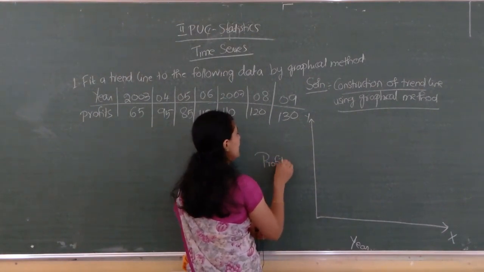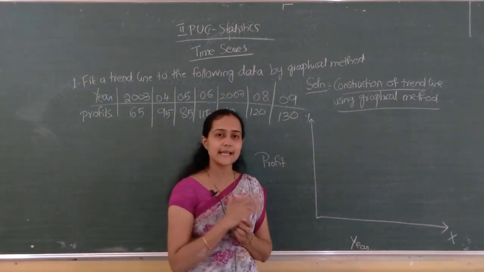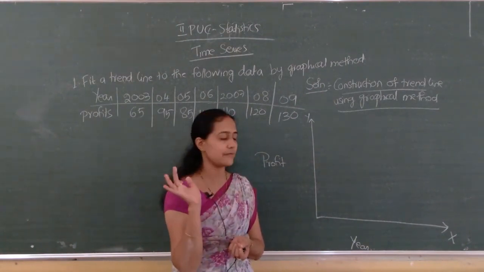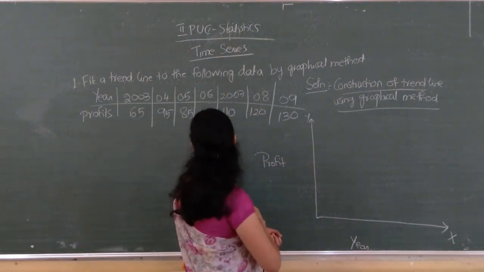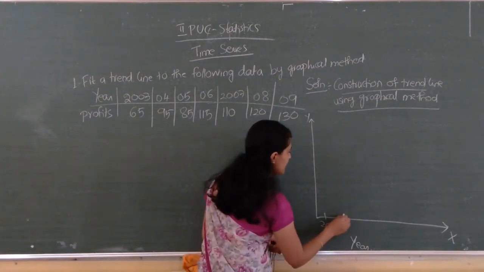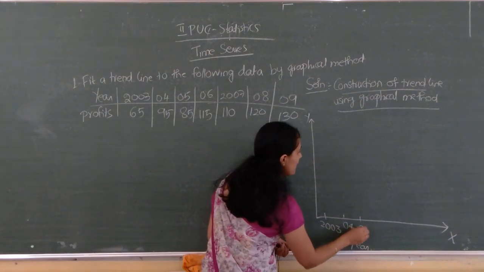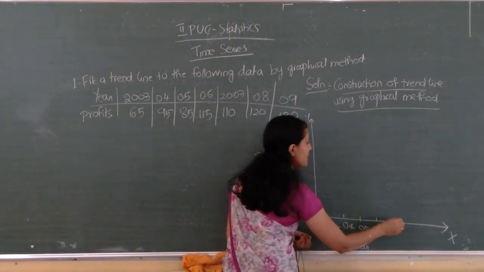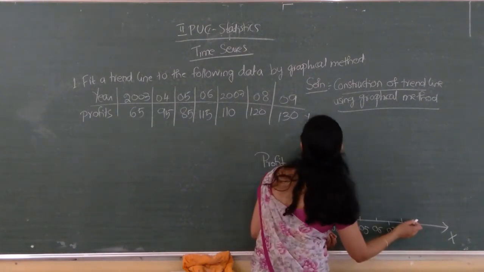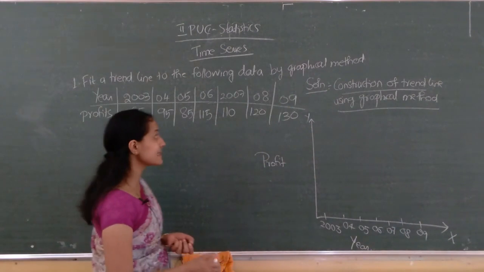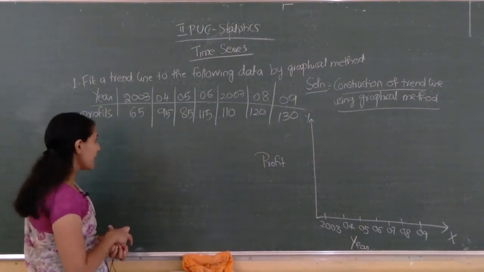So first you have to mark the x-axis and y-axis on the graph itself. Remember. Next, the years. Here it is 2003, next 2004, 2005, 2006, 2007, 2008, 2009. Correct? Next take profit.